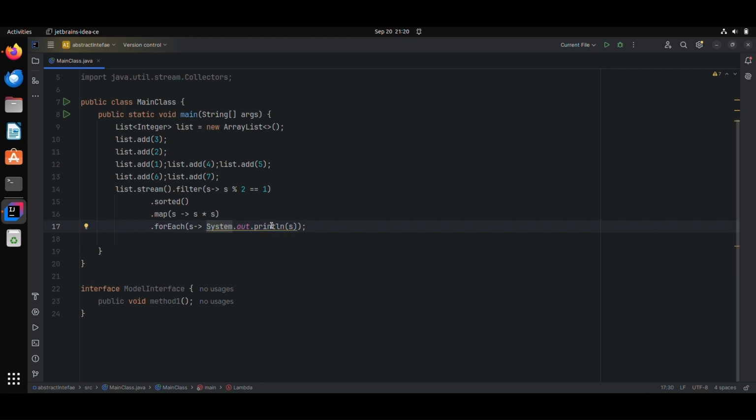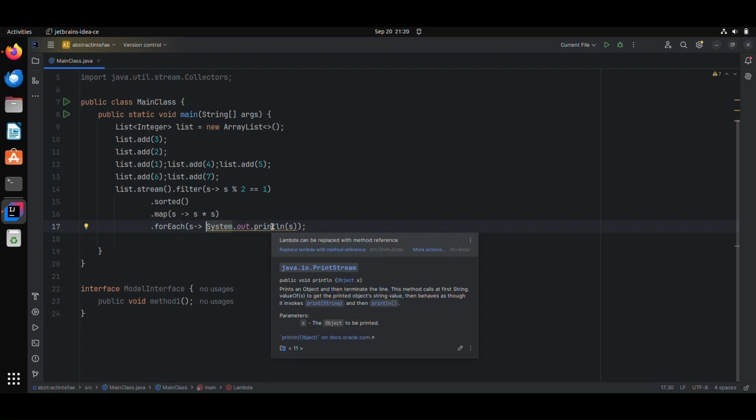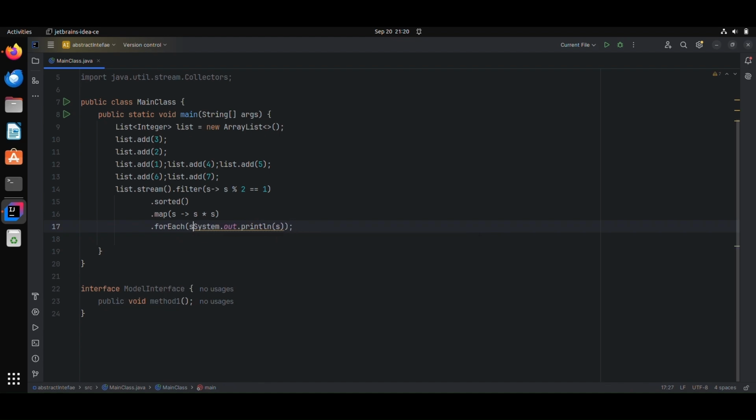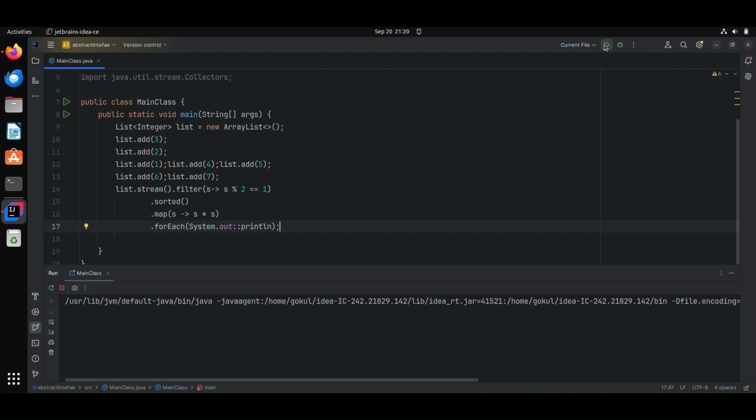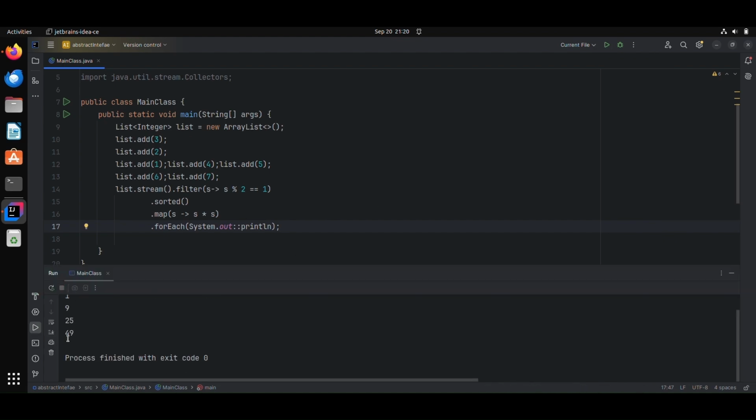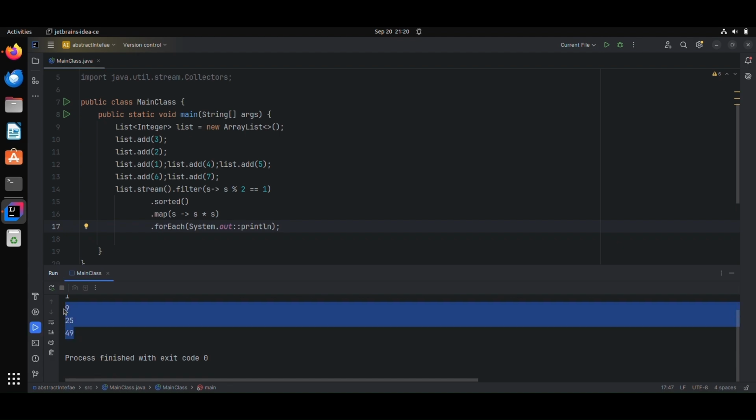Since println is a function, instead of this, I can just specify the method only, and with the double colon operator, I can write it like this. See, I run the file. It prints the same result as the complete lambda expression. I can shorten the code like this.